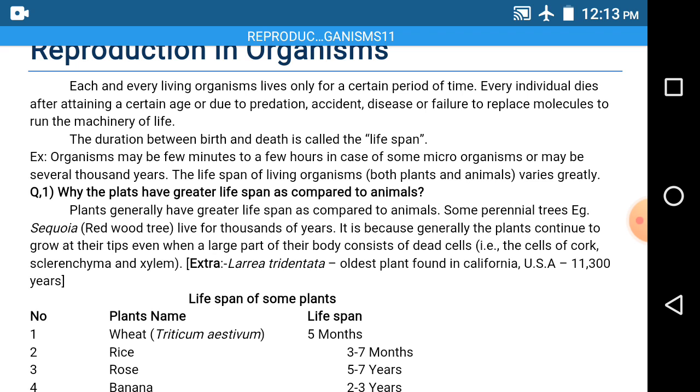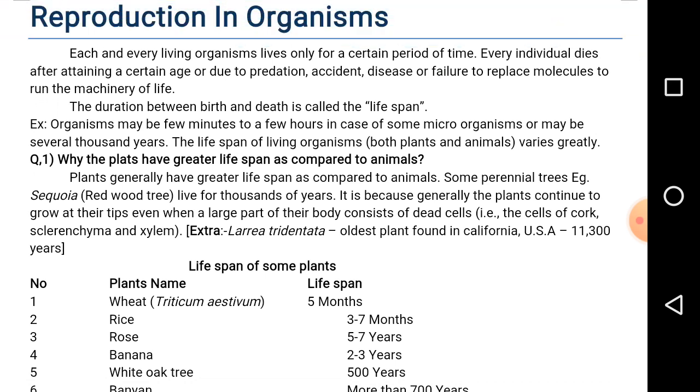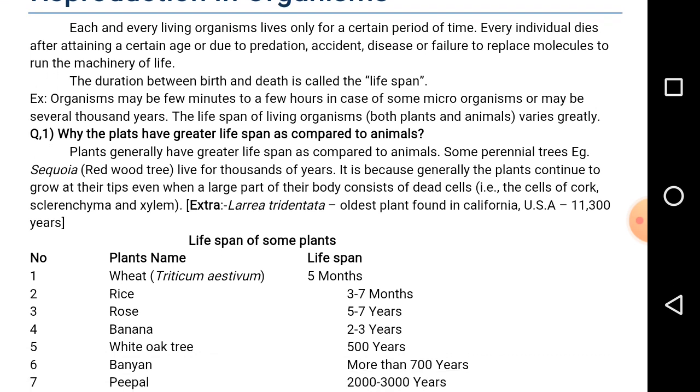Some of the organisms survive for a few minutes, some for a few hours, some for a few days, months, years, and some of the organisms or the plants survive for more years. For example, the microorganisms survive only for a particular period of minutes to hours, whereas some of the plants survive for years, and some of the perennial plants survive for thousands of years. What do you mean by perennial?